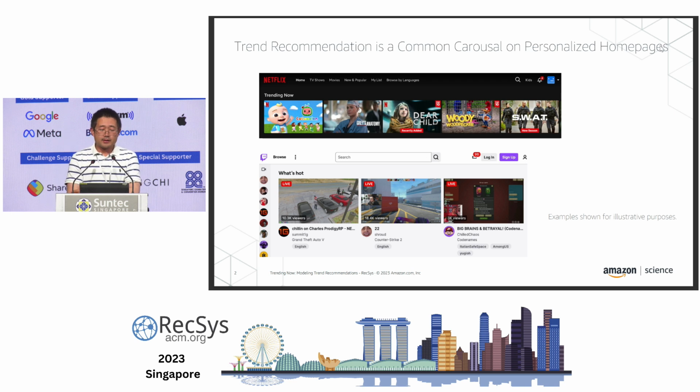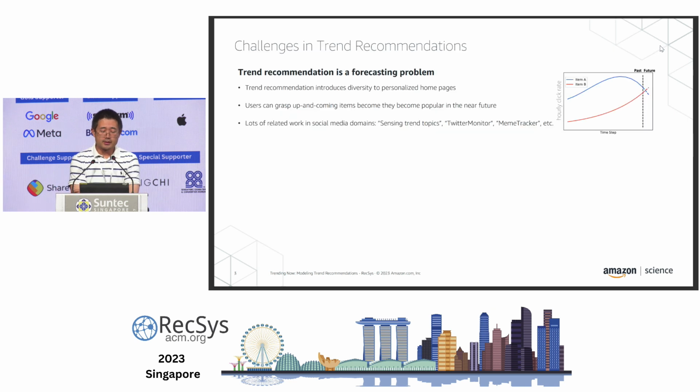On Netflix, there are Trending Now panels, and on Twitch, there are what's hot panels. These are just two examples, but you can imagine that there are a lot of web pages where you want to use trending recommendations as a subcomponent. So our work tried to formulate these works using some algorithms and definitions.